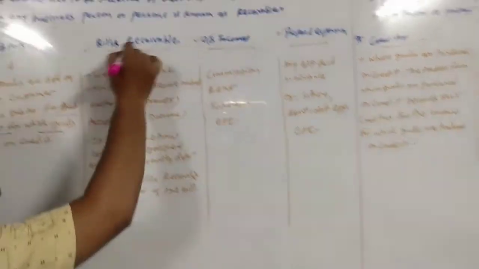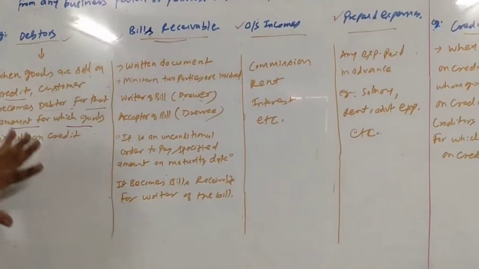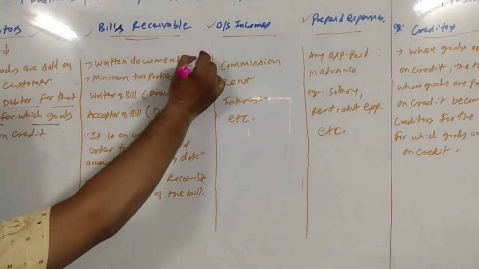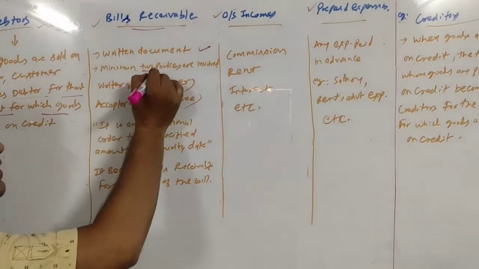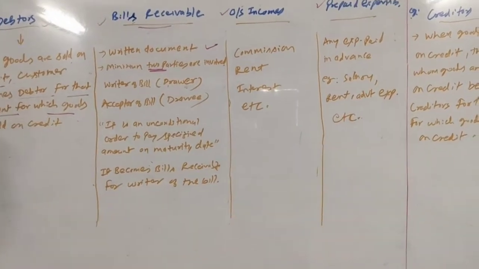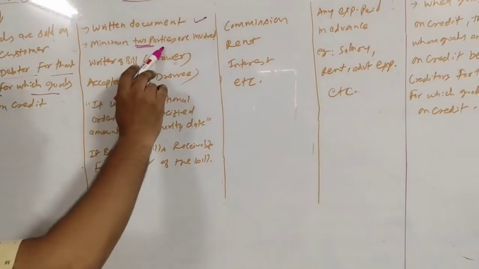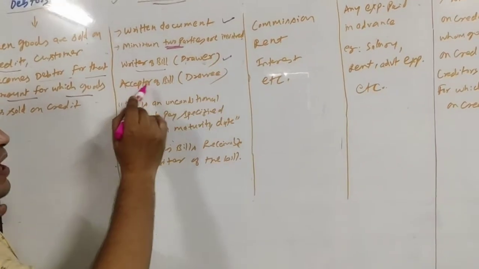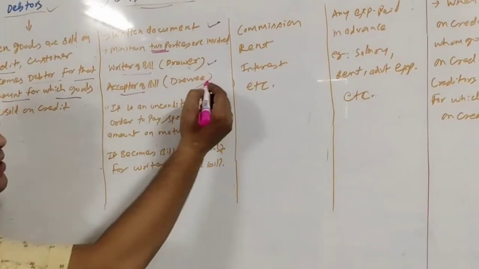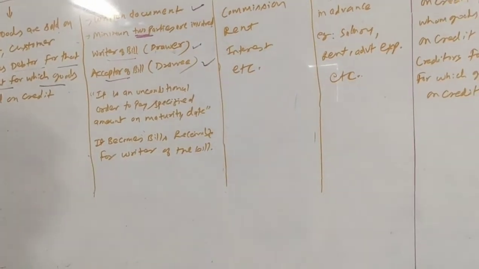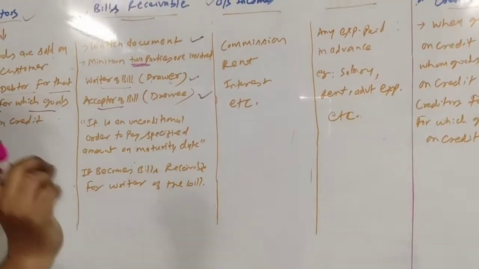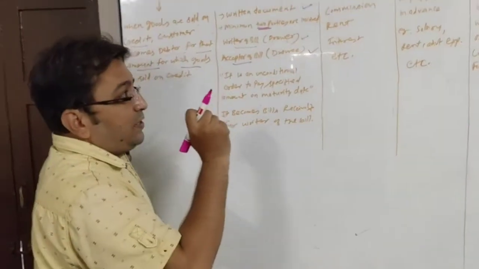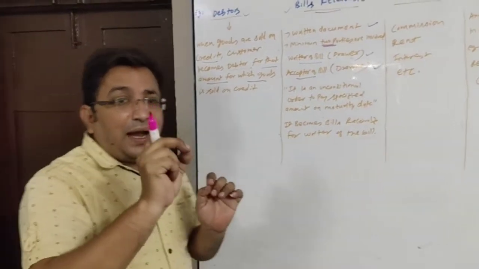Second is bills receivable. Bills receivable also emerges from debtors. It is a written document in which there are minimum two parties. One party is the writer of the bill, also known as drawer. Another party is the acceptor of the bill, also known as drawee. It is an unconditional order from the writer of the bill to the acceptor. One person will write, another will accept.